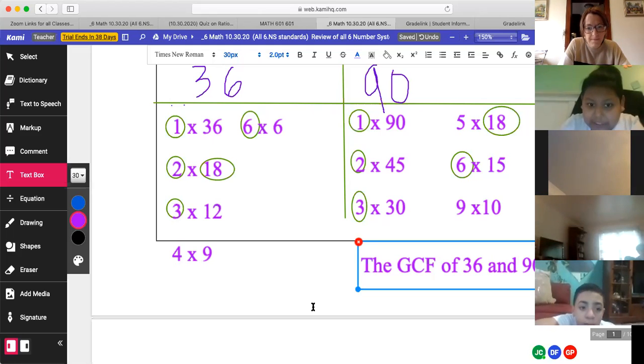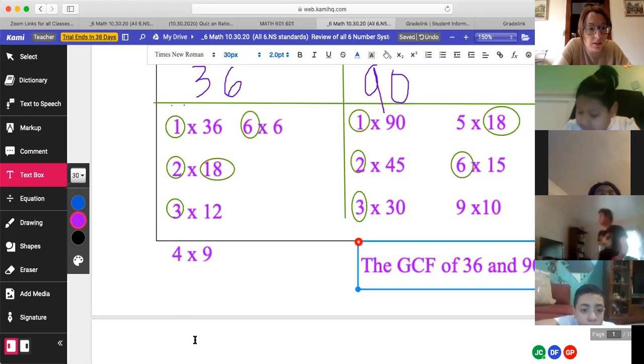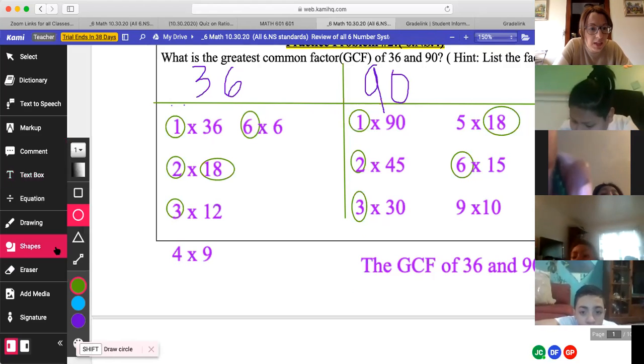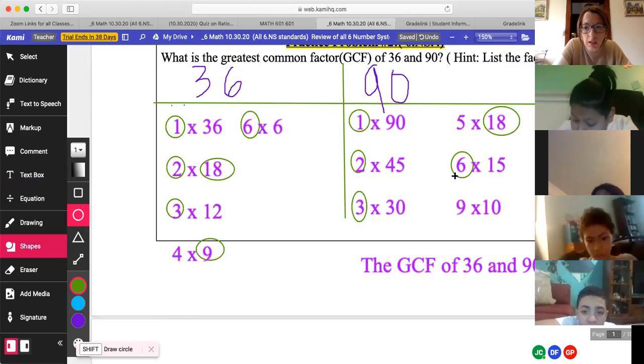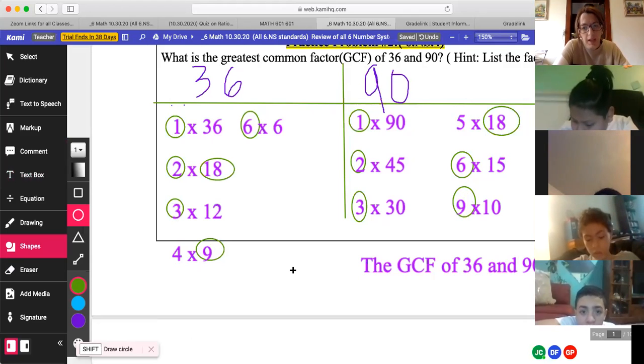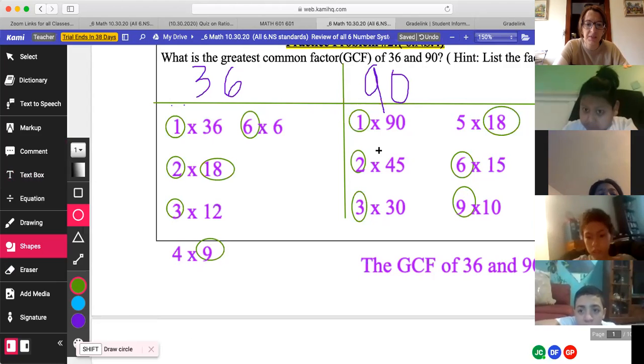They also share a 9. Oh, yes, you're right. Thank you, Andrew. 9 and 9. He is correct. And the greatest number out of all those numbers would be 18. Most students think it's 9, Andrew, because they don't know that 18 can go into both these numbers evenly. So be careful.